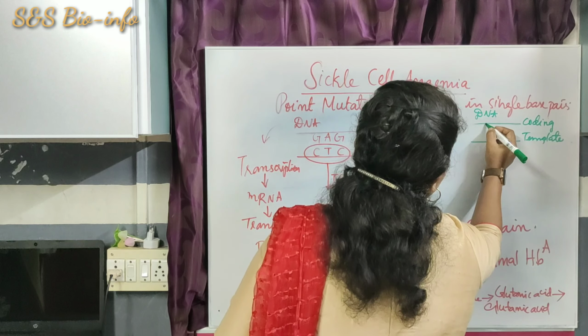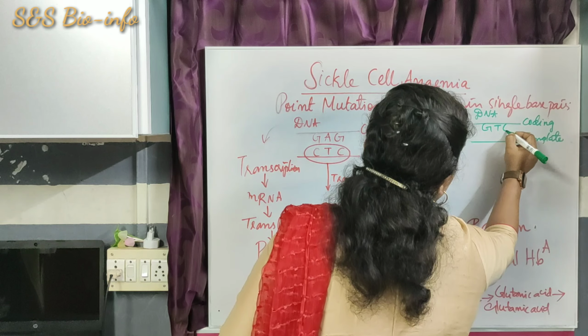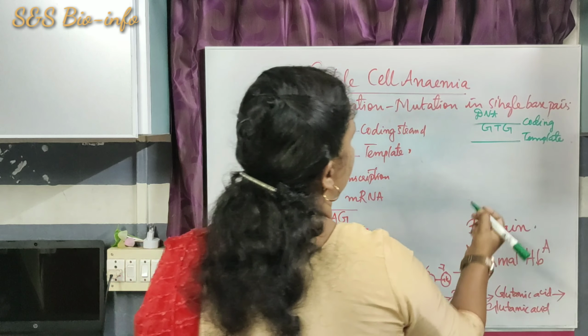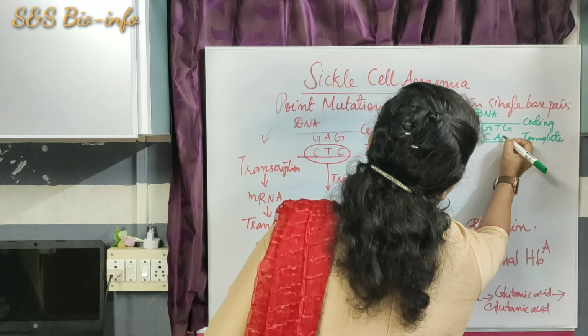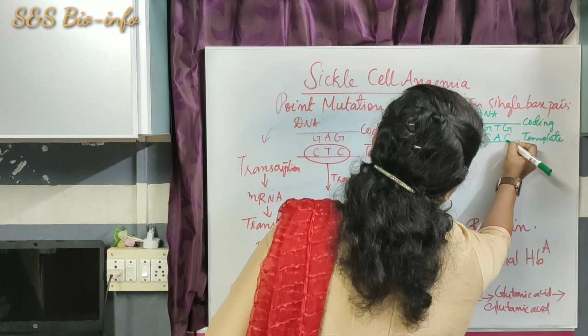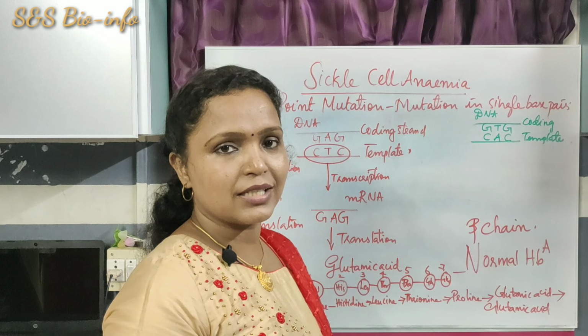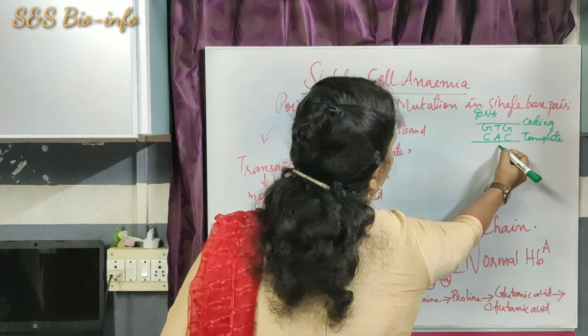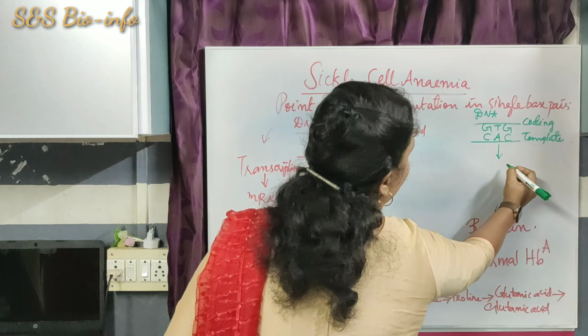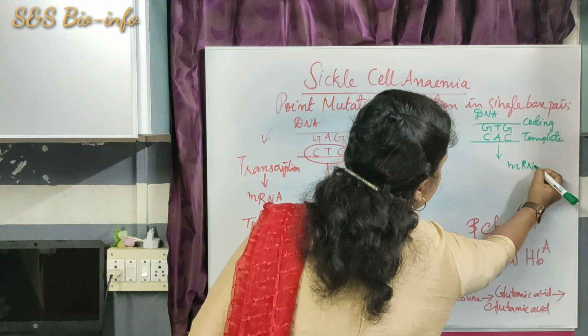Then if the coding strand has GTG, the template strand has guanine, cytosine, thymine, adenine, guanine, cytosine, CAC. Here this template strand undergoes what? Transcription to form an mRNA.